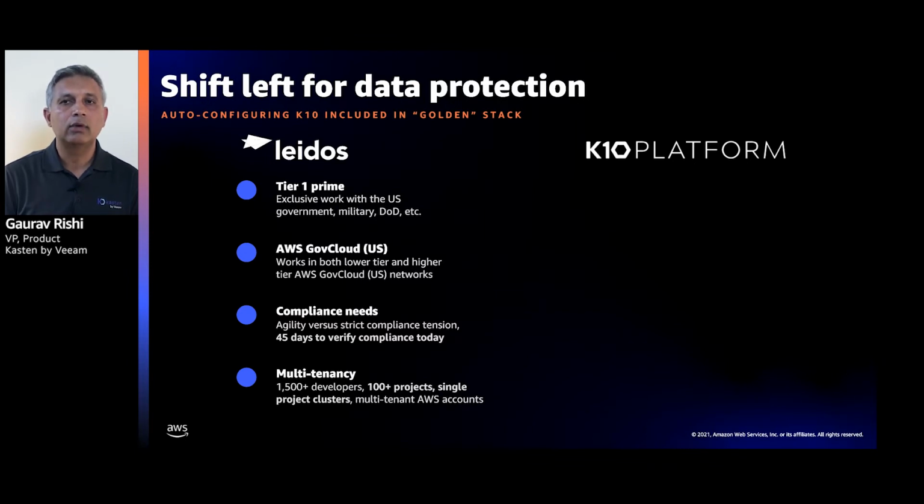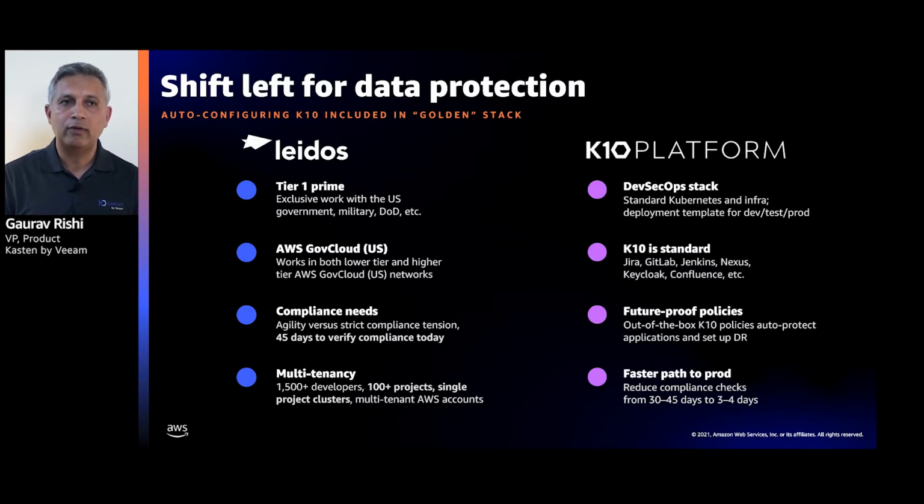And they have a lot of developers who are spread across multiple continents. So there are these applications which need to be brought up. They are always being developed. And because they are so security conscious, the initial cluster bring up and the golden stack needed to have a compliance check, which used to take something like 45 days. And that was slowing them down. And of course, that's not how DevOps speed and scale works. So Kasten K10 helped them on multiple fronts as we worked with AWS on this one.